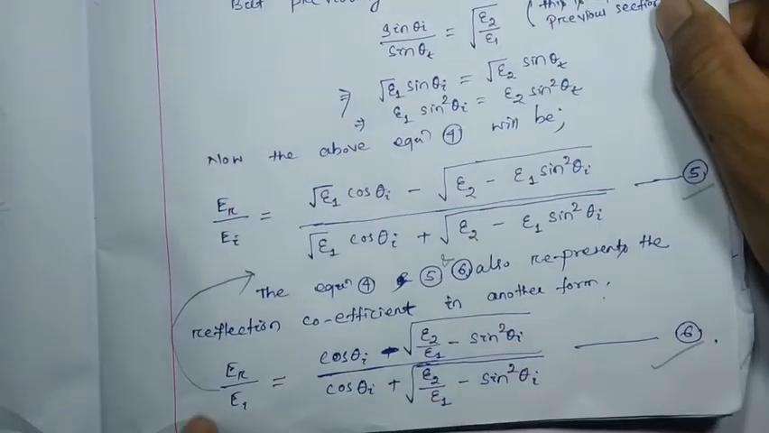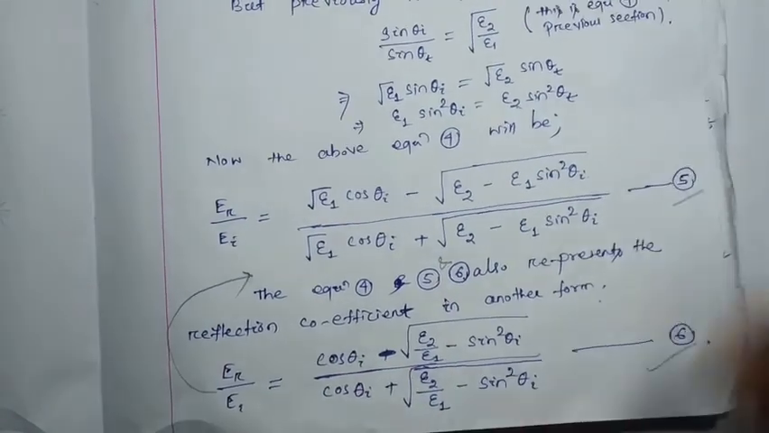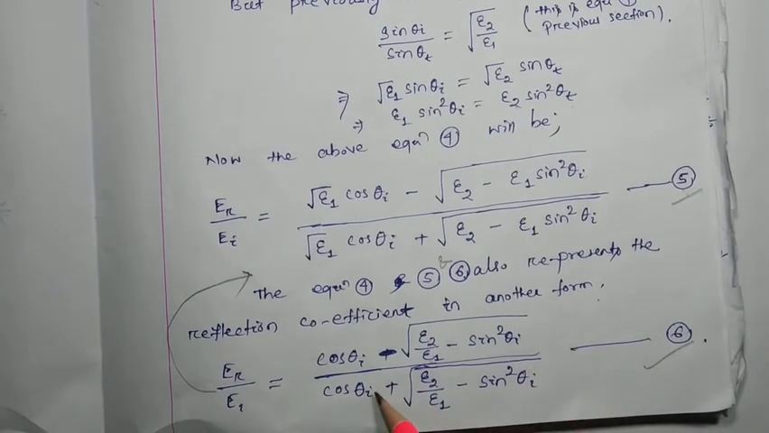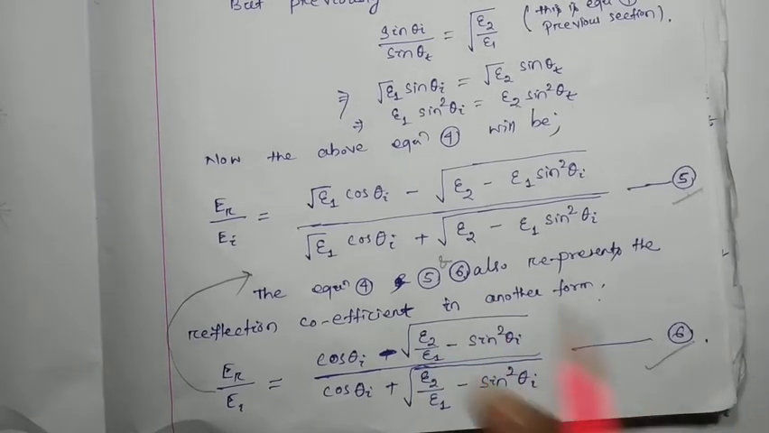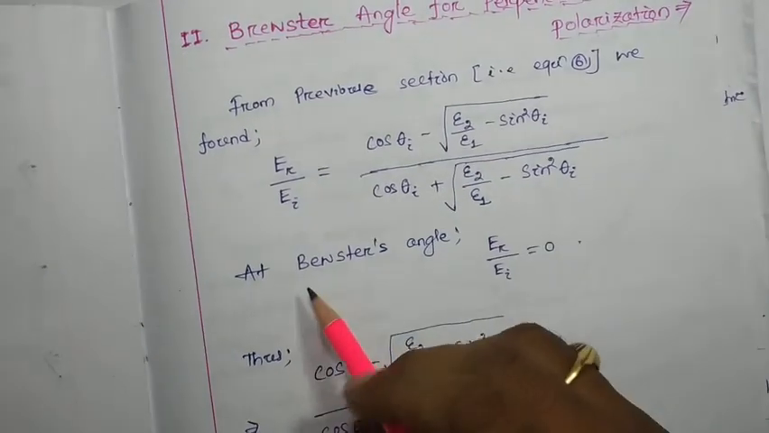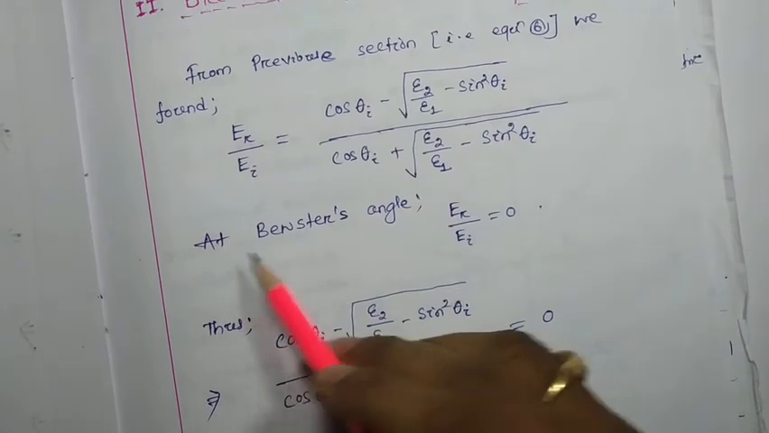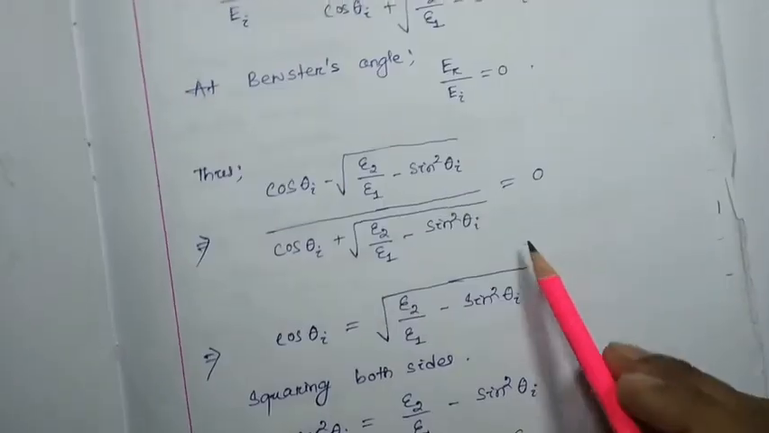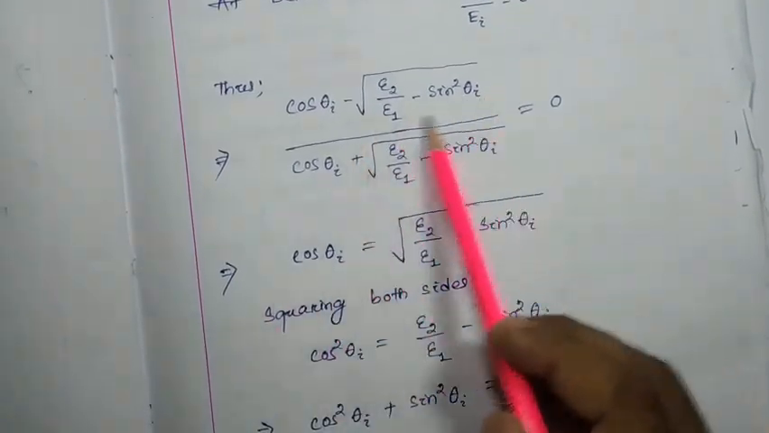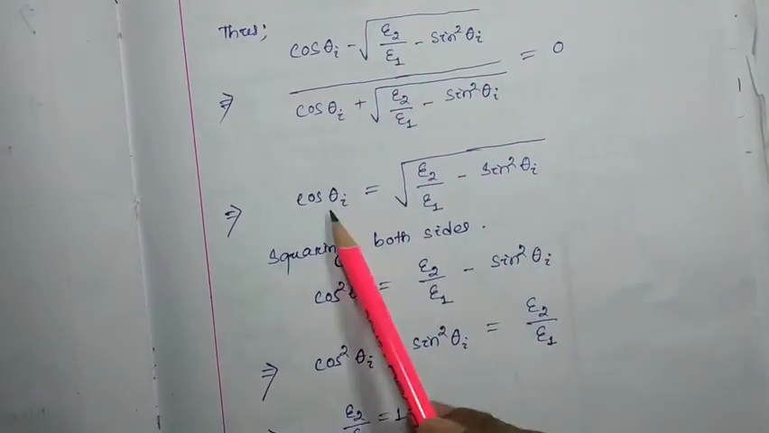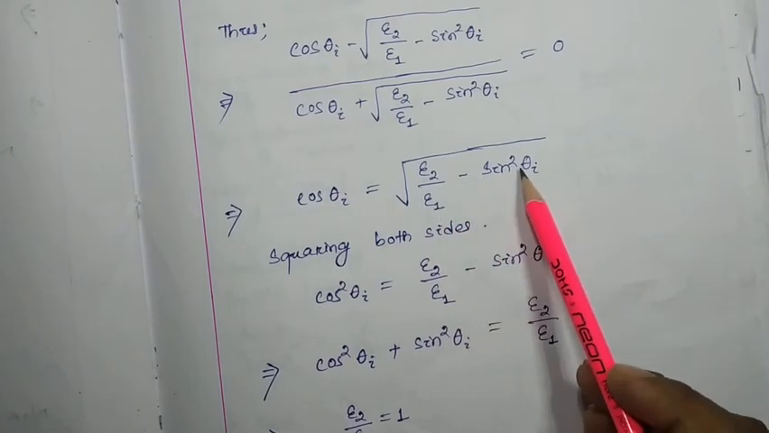That is your ER by EI equals (cos theta I minus the whole root of epsilon 2 by epsilon 1 minus sin square theta I) whole divided by (cos theta I plus the whole root of epsilon 2 by epsilon 1 minus sin square theta I). This expression we have considered here. Now at the Brewster angle, ER by EI equals 0. So hence this factor will be equal to 0. That implies this numerator is going to be 0, or cos theta I will be equal to the whole root of epsilon 2 by epsilon 1 minus sin square theta I.